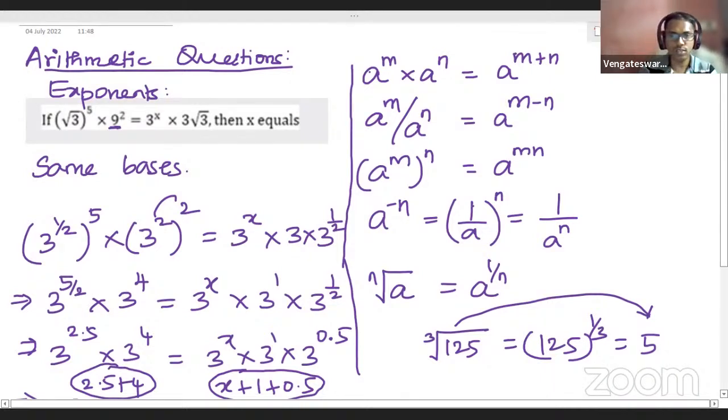Okay, next is an easy question, but it's a bit logical question. It is based on clocks. Yeah, I'll give the question.